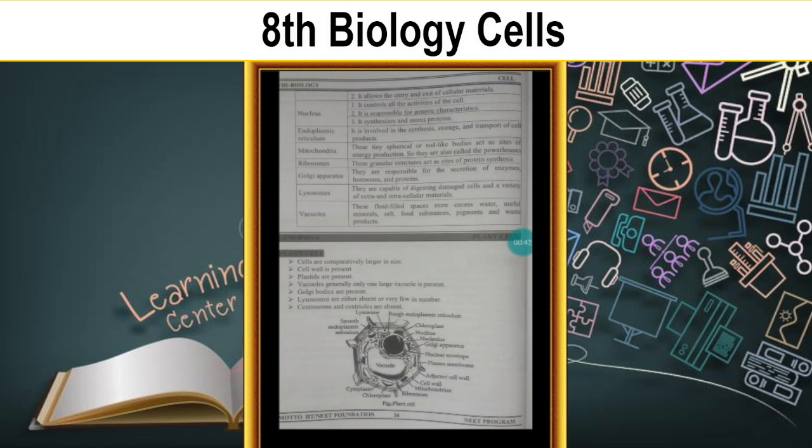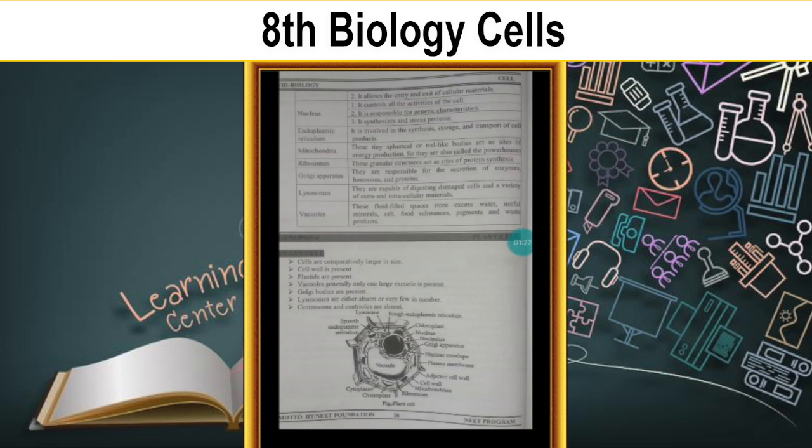Okay, so here the plant cells are comparatively large in size. Cell wall is present, plastids are present. Vacuole: generally only one large vacuole is present. Vacuoles are present in animal cells as well, but in animal cells there are more of them, whereas in the plant cell there is only a single one, and that too large.